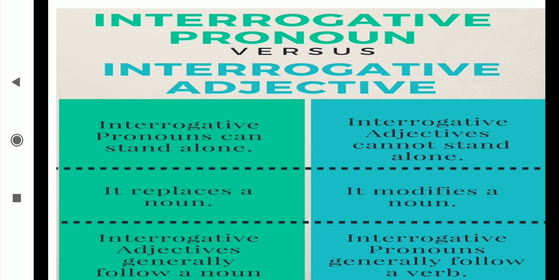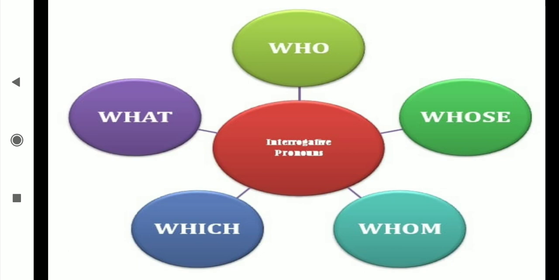There is the difference. Interrogative pronouns can stand alone. Then it replaces a noun. Interrogative adjectives generally precede a noun. Interrogative adjectives cannot stand alone. It modifies a noun. Interrogative pronouns generally follow a verb. Get it, students? Pronoun and adjective, what is the difference? Then who, whose, whom, which and what. These are the pronoun as well as adjective. And I said also how to identify both.